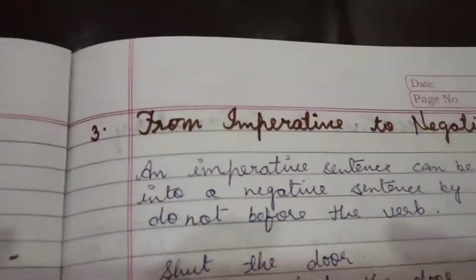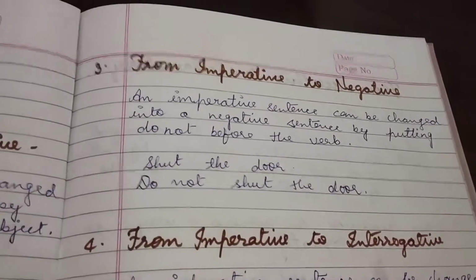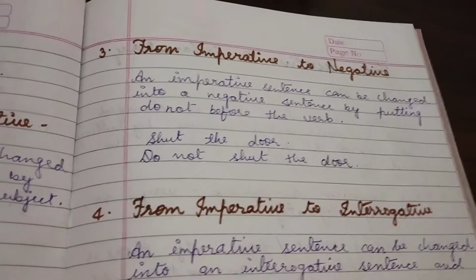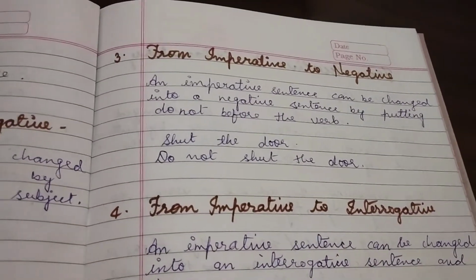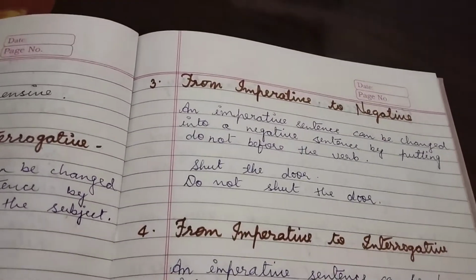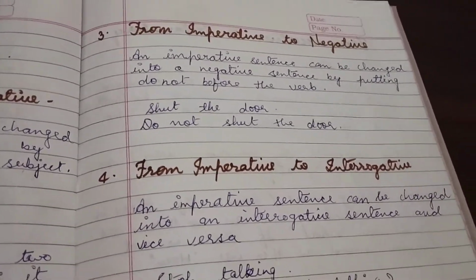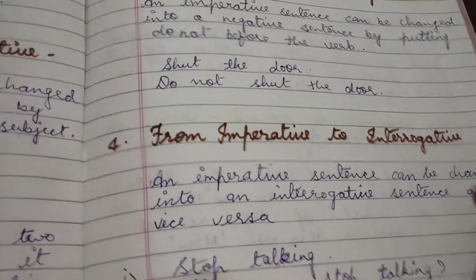Now next, from imperative to negative. How do we change the imperative sentence? As we know, class, imperative sentences are those sentences which give us a command, advice, or request. These types of sentences are known as imperative sentences. Let's see how we will change this sentence.